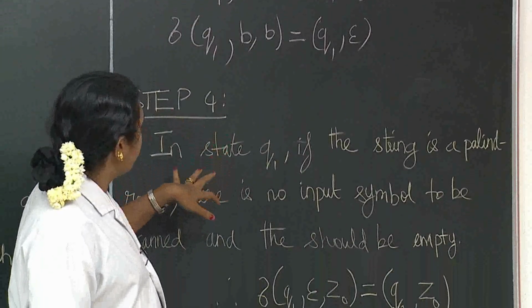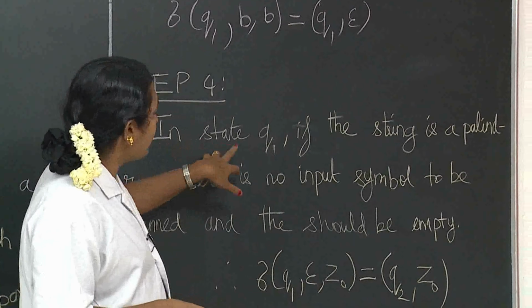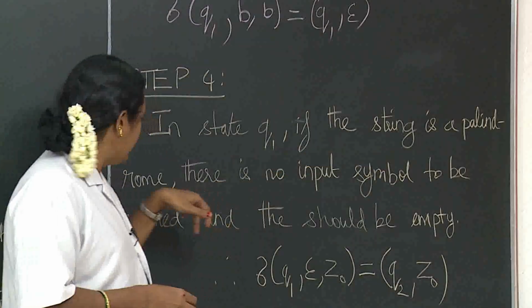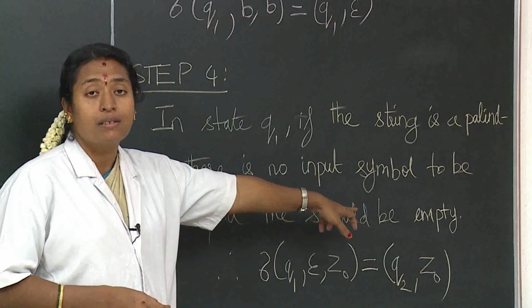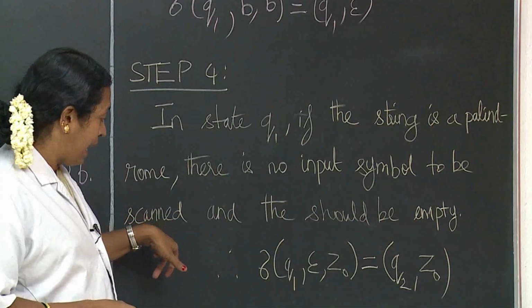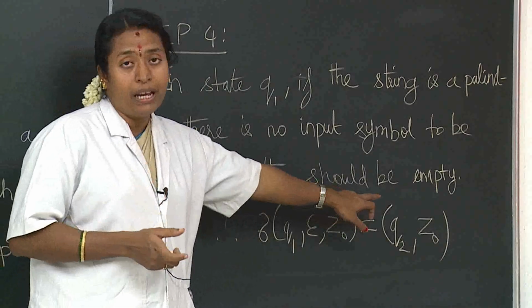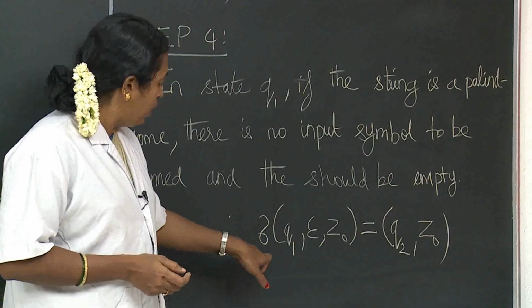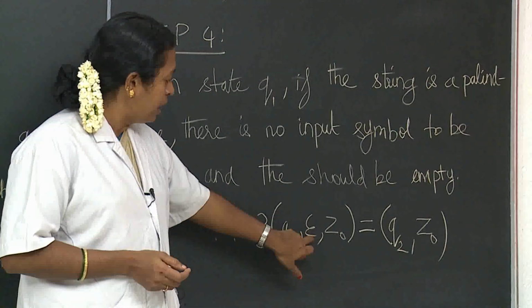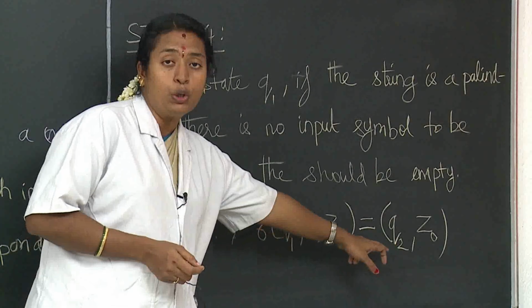So step 4 is the final thing. In state Q1, if the string is a palindrome, there is no input symbol left and the stack should be empty. Therefore, del of Q1, epsilon, Z0 will be equal to Q2, Z0.